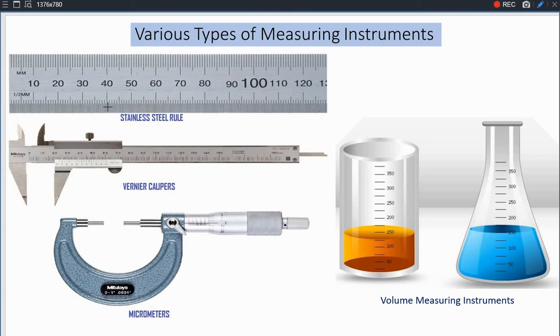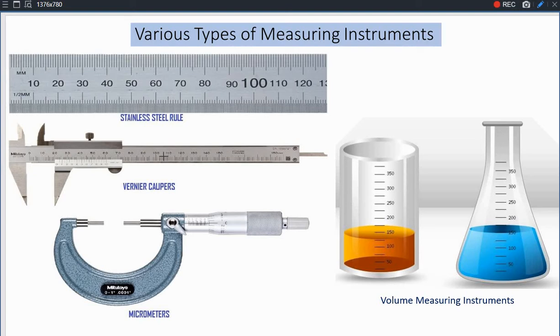The resolution is half millimeter, means the lower side of this stainless steel rule can measure the change in length which is minimum half millimeter. So this stainless steel rule can measure a 0.5 millimeter difference in length.